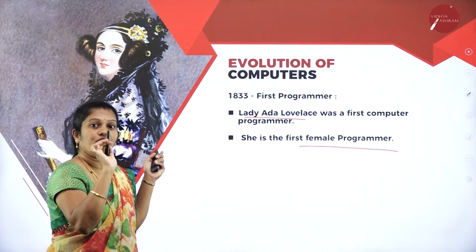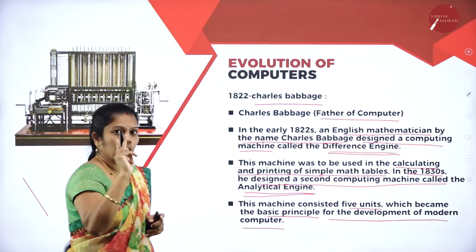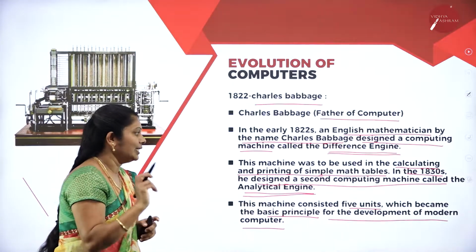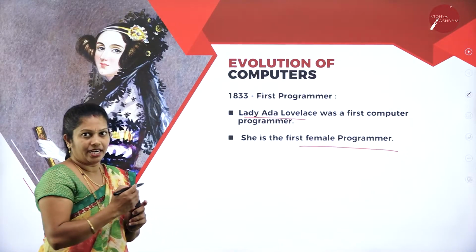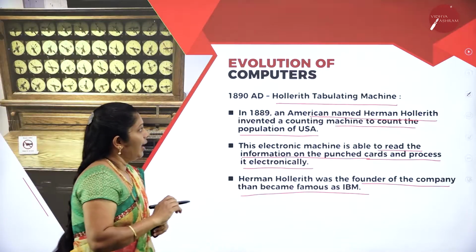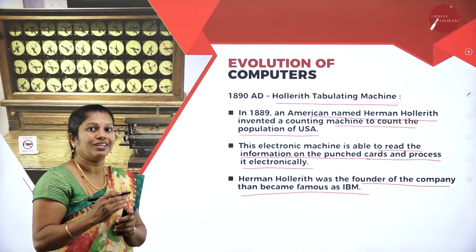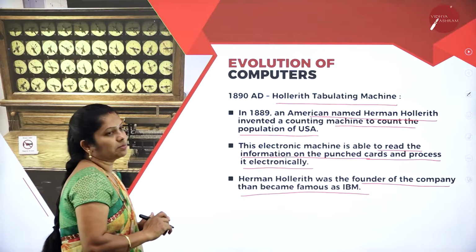She is the first female programmer, and Charles Babbage built two engines. One is the difference engine and the other is the analytical engine. And the next one, when we come to Lady Ada Lovelace, she is also called the first female programmer. And the tabulating machine, this is mainly used for calculation purposes. To calculate the population of the USA, they used this machine.